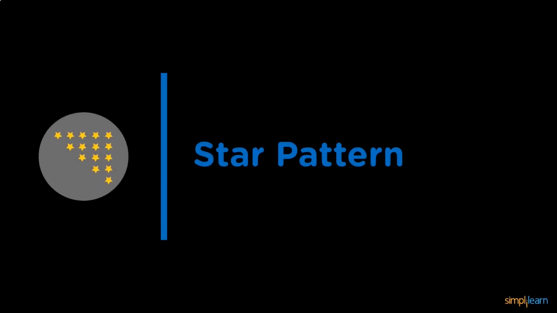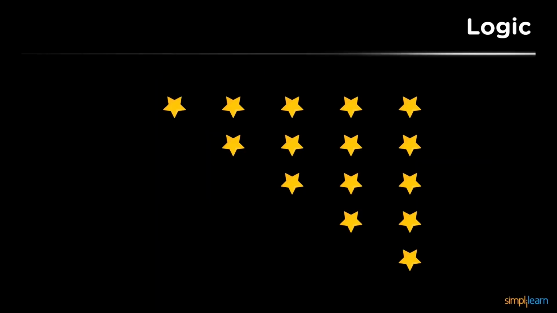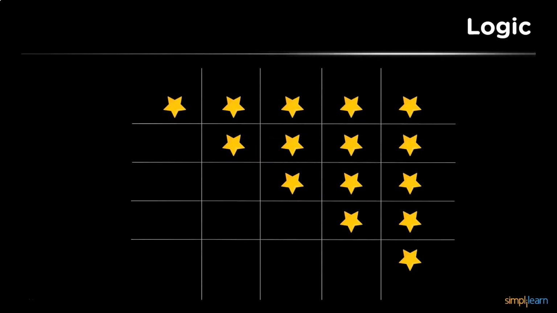The next type of pattern is an inverted right angle triangle pattern, which is opposite to the second type of program that we dealt with. Let us consider this in the same way as we considered all the other programs, that is in the form of a matrix. Here we have 5 stars in the first row, 4 stars in the next one and 1 space, followed by 2 spaces and 3 stars, and 3 spaces, 2 stars, and so on. Now let us see a practical program and try to print this particular pattern.